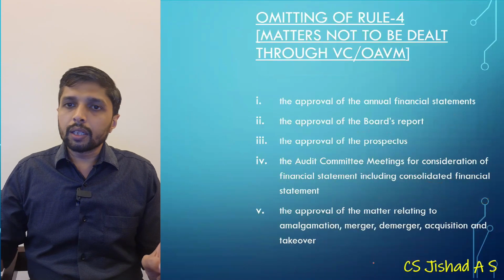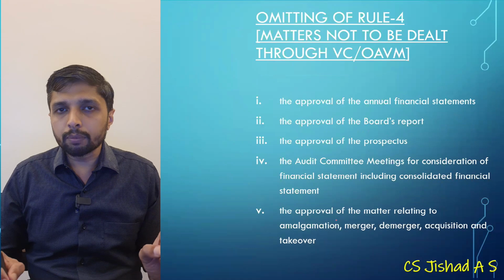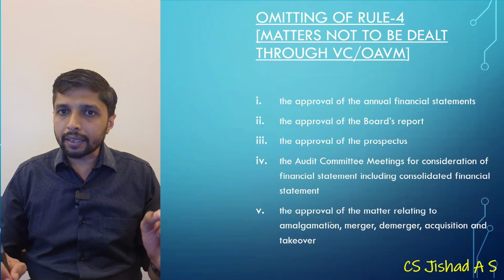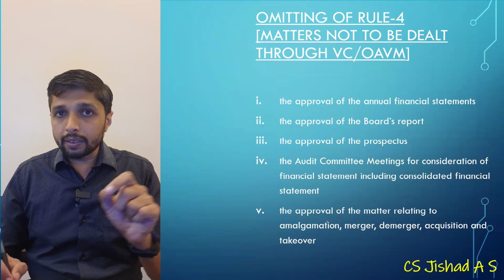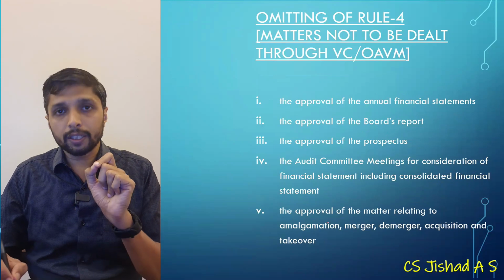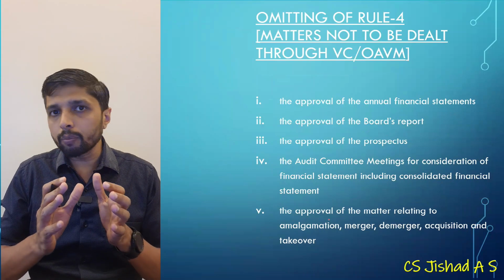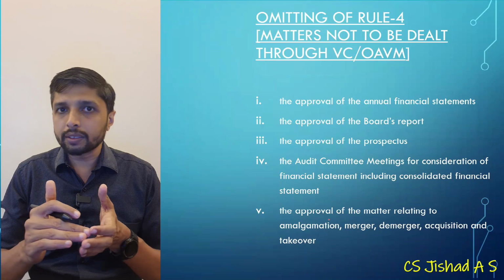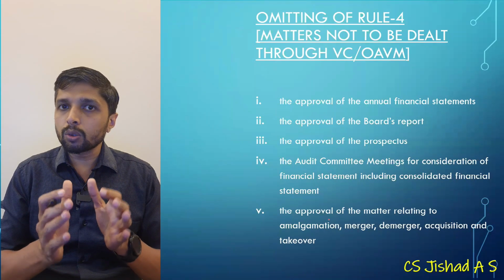Then rule 4, which is related to meetings of board and its powers. Rule 4 was related to matters that cannot be discussed in VC or OAVM. Only these topics could be discussed if physical quorum was present. That is, if the quorum of the board meeting is present physically, these matters could be discussed. Without physical quorum, these matters could not be discussed.